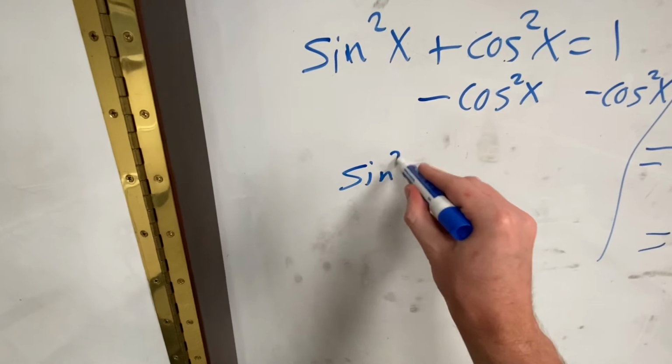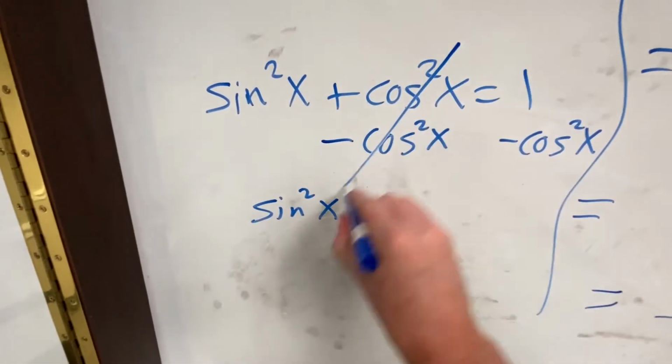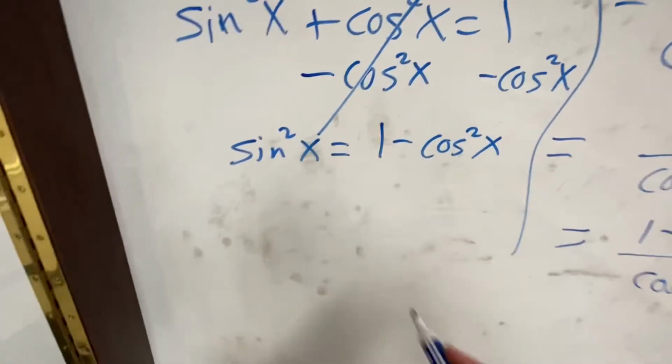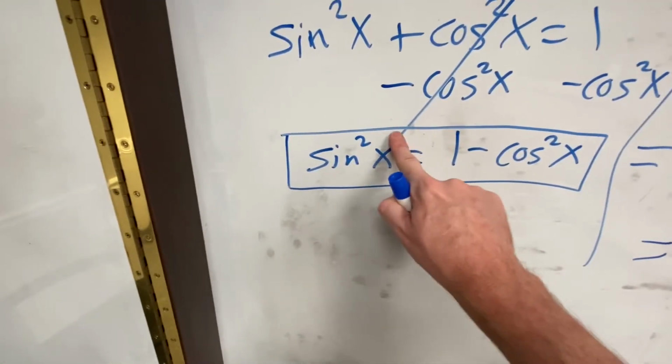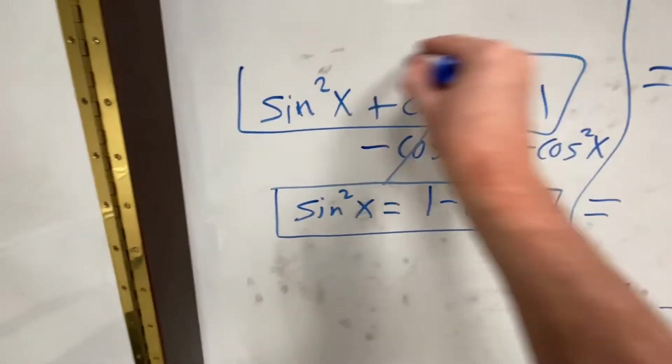As long as you do things to both sides, you can get away with it. Isn't sine squared equivalent to 1 minus cosine squared? This is kind of a spin-off that you also want to know in calculus. It's a spin-off of the Pythagorean identity.